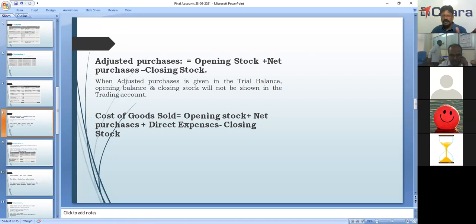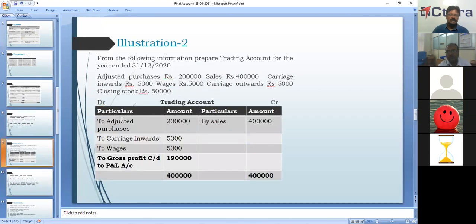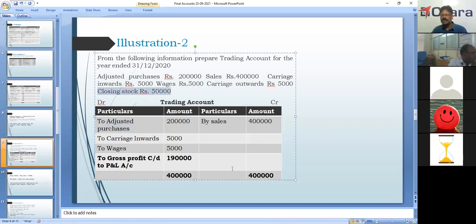So whenever you get a word like adjusted purchases in the trial balance, what you have to do? We have done some problems also here. We only have to take adjusted purchases. Closing stock will not be shown here. Even if closing stock is in the trial balance, it will not be shown here. Only adjusted purchases are to be shown. Okay Ajay, do you have any further doubts?